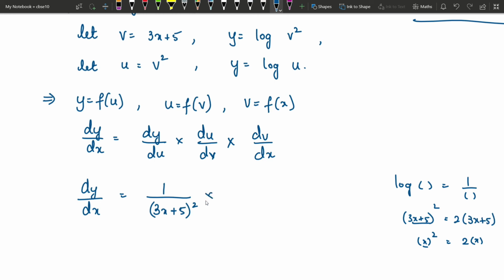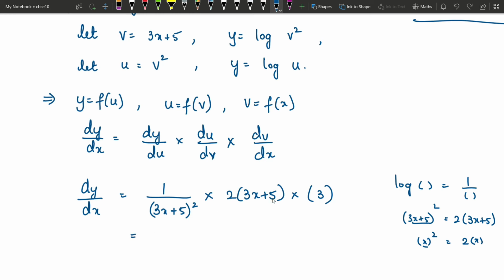So 2 into 3x plus 5. Now again, the standard formula is for x, not for 3x plus 5. So this 3x plus 5 we need to differentiate again, which is 3. 3x plus 5, 3x derivative is 3, 5 derivative is 0 because it is a constant. So 3 plus 0 is 3.